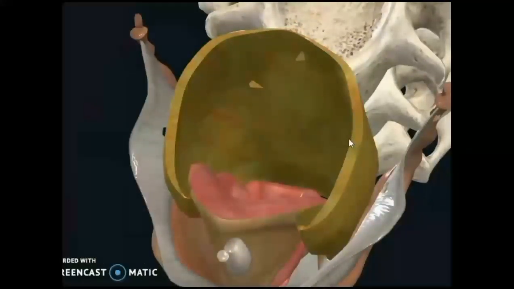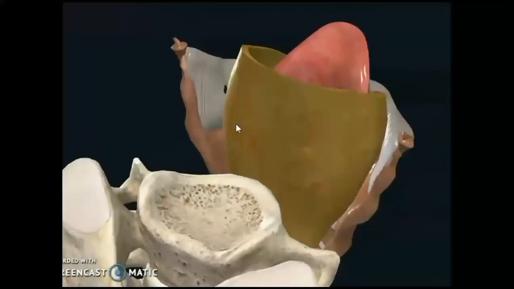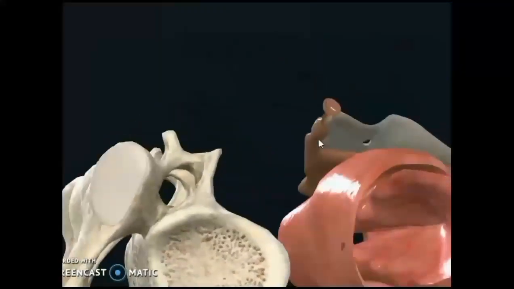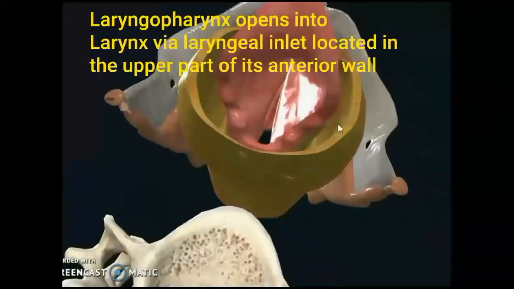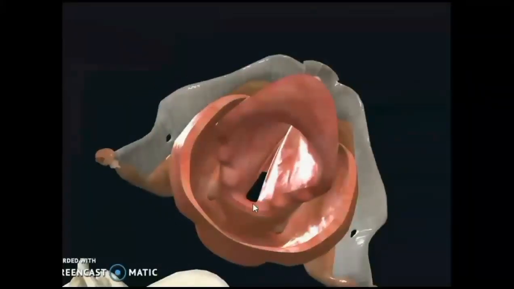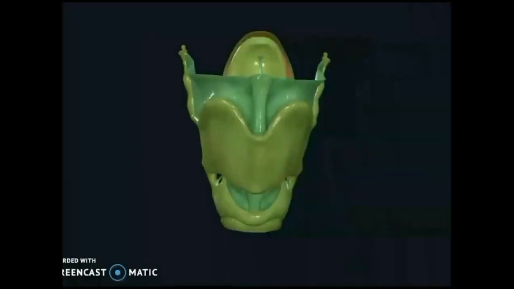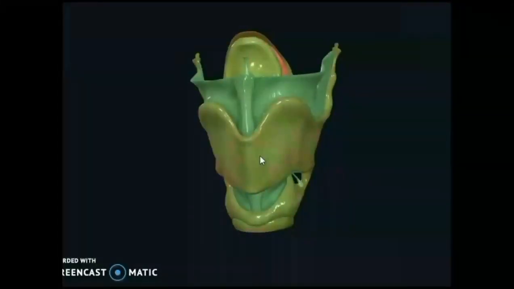This highlighted part is laryngopharynx, what you can see here, and it communicates with the larynx via laryngeal inlet, which forms the upper part of its anterior wall. So you can see the laryngeal inlet there, directed upwards and backwards. It is a sloping opening, directed upwards and backwards. And you can see in front the larynx is related to the hyoid bone, posterior to the laryngopharynx, and posterior to laryngopharynx are C4, C5, C6 vertebrae.